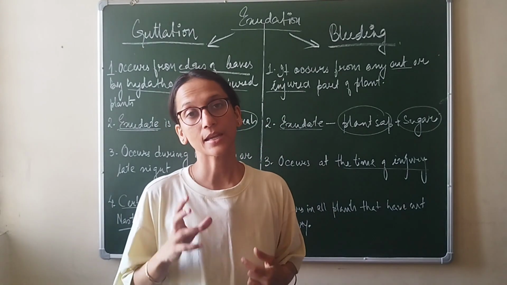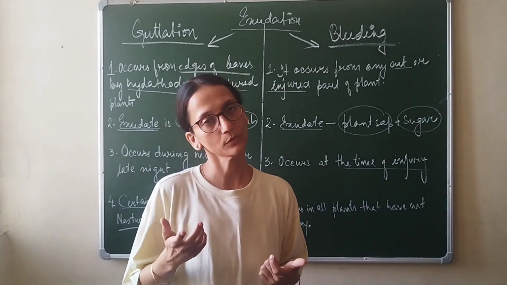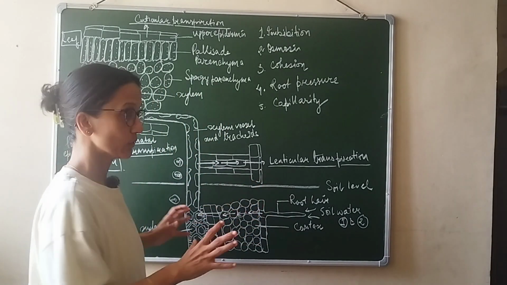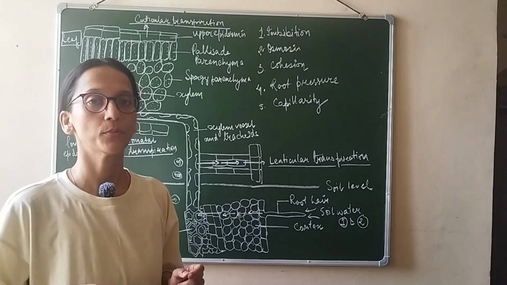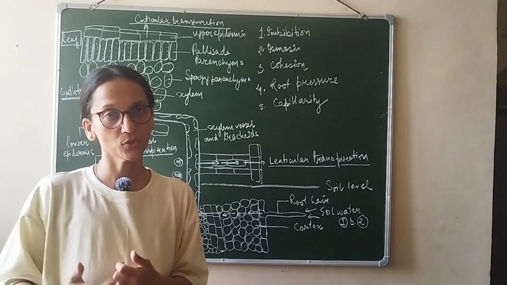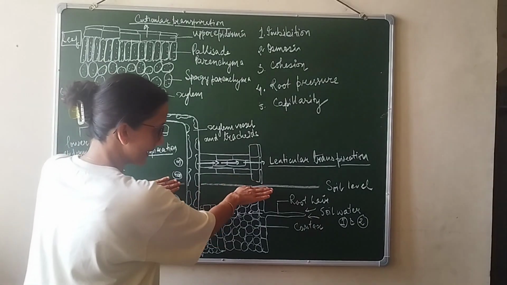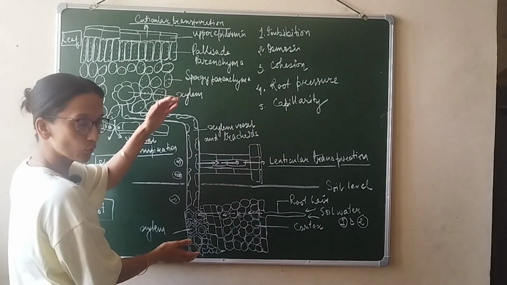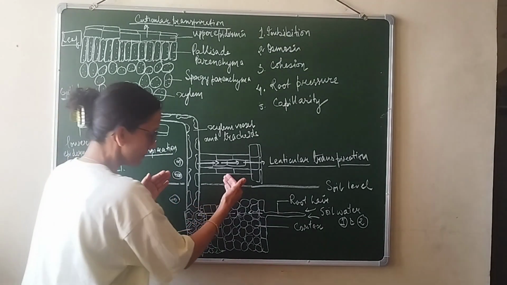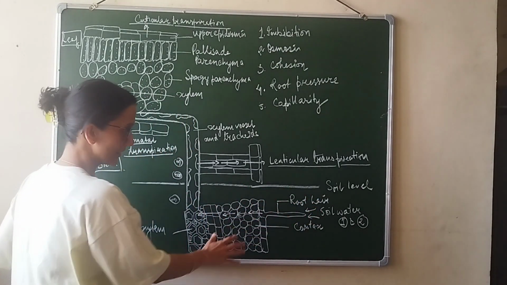Now let us understand the diagram representing the path of water through plants. Now let us quickly understand this diagram. I know this looks very complicated, but this is very important because it kind of summarizes everything that happens with absorption of water. So let us look at this level. The diagram is divided into two parts. The first part is above the soil level, and then it is below the soil level. So below the soil level we have root and root hair.